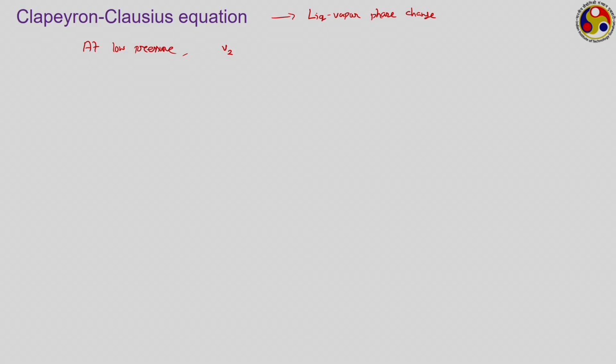Now, when we are talking about very low pressure, then this V2 is extremely high compared to V1, such that V12, that is equal to V2 minus V1, can be approximated as simply V2.